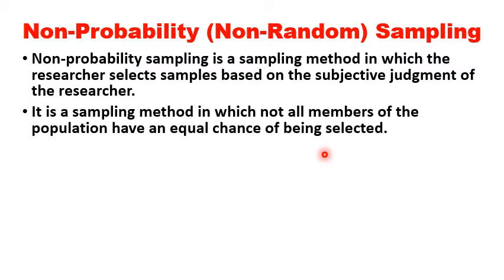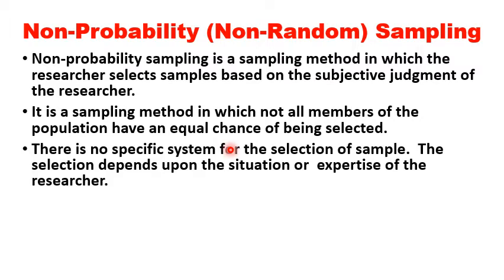In random sampling, all the members of the population have an equal chance of selection. But here there is no such chance. Then there is no specific system for the selection of sample. The selection depends upon the situation or expertise of the researcher. There is no specific system or methodology for the selection of sample.